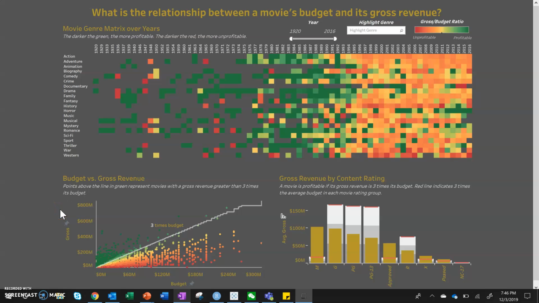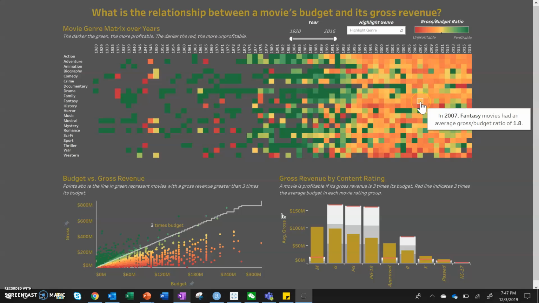This is our dashboard on IMDb movie scores. On this first page, we answer the question, what is the relationship between a movie's budget and its gross revenue? We have three charts that attempt to answer this question and give us some insight into this relationship. This first graph is a heat map that represents the ratio between average gross revenue and budget within these different genres across different years.